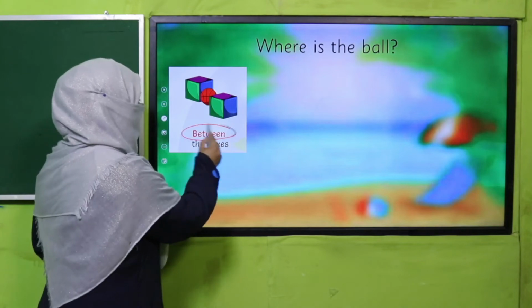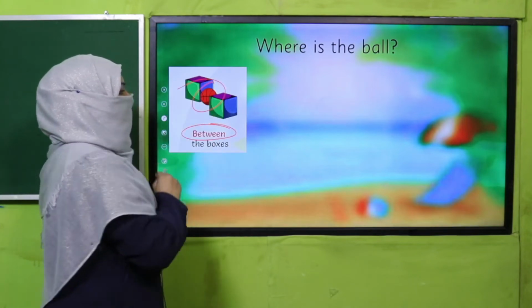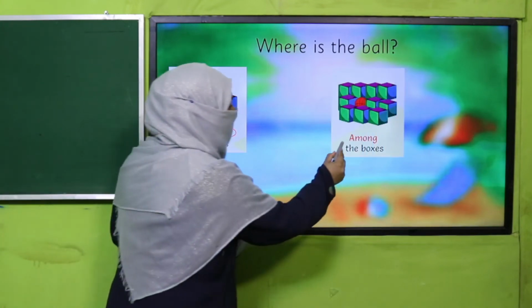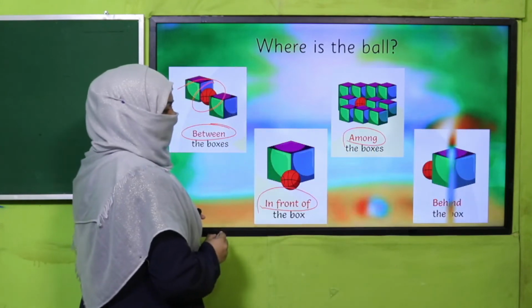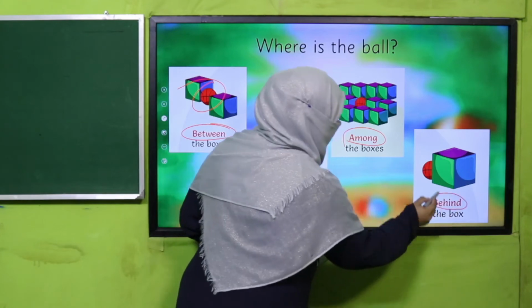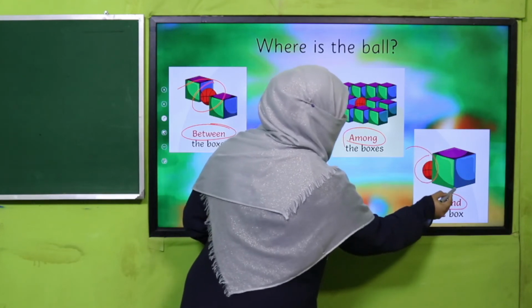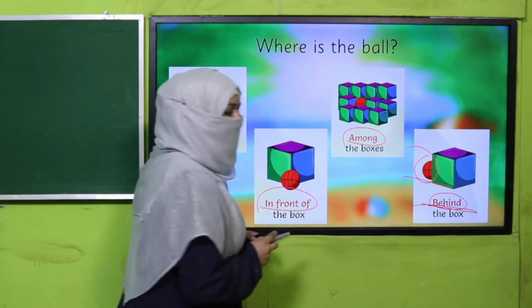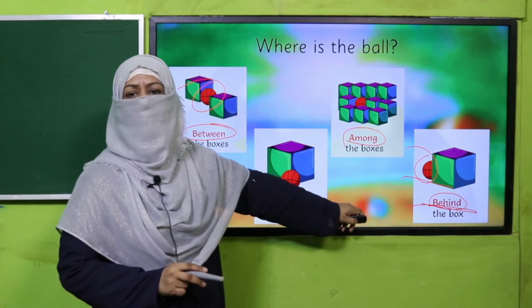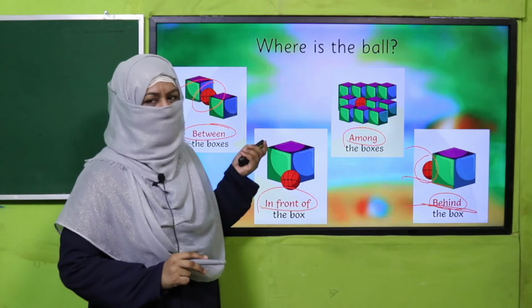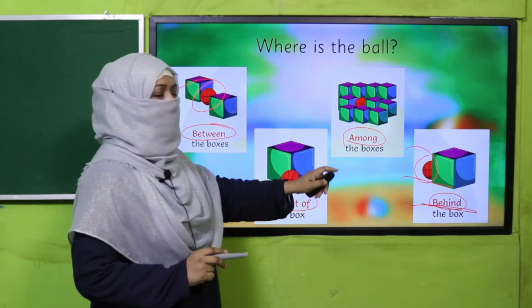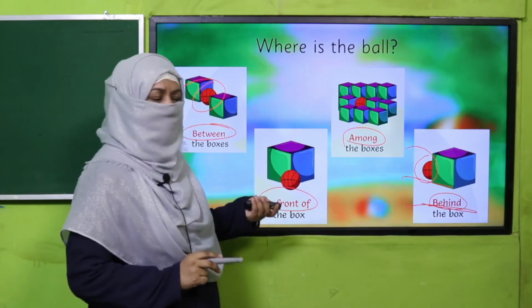Between the boxes, where's the ball? Between the boxes. Among the boxes, in front of the box, and behind the box. Now look at the picture. Where's the ball? Behind the box. So this word behind is telling us the position of the ball. It is a preposition. So all the words which are telling us the position of the ball with respect to the boxes are prepositions.